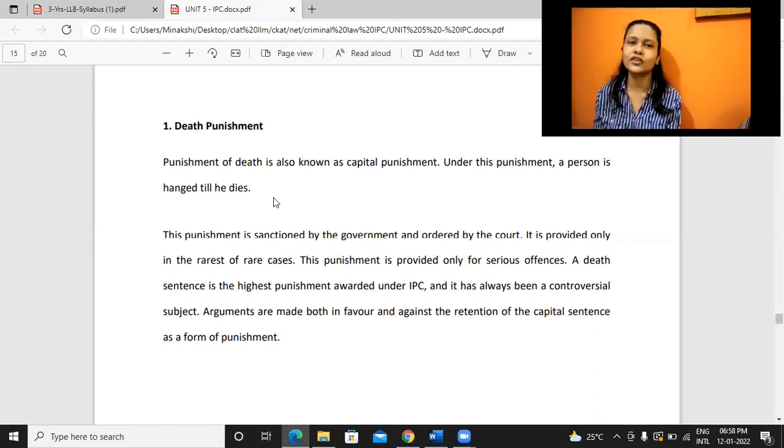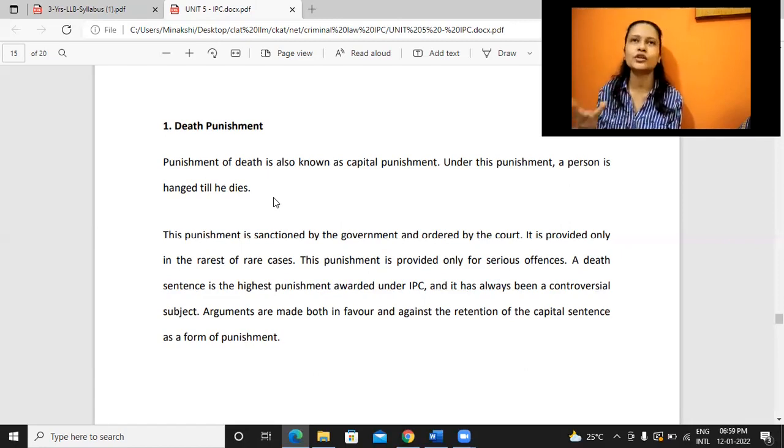In earlier times, you could only hang once, whether the person dies or not, you could not do it twice, because we have this concept that a person can be punished only once for the crime he has committed. For one crime, only one punishment. So once you try to hang this person, if somehow it was unsuccessful, you cannot repeat it.